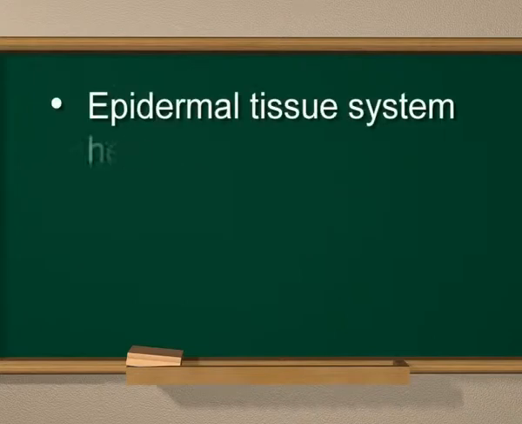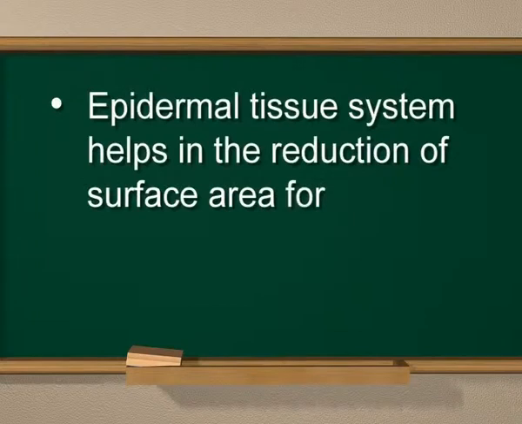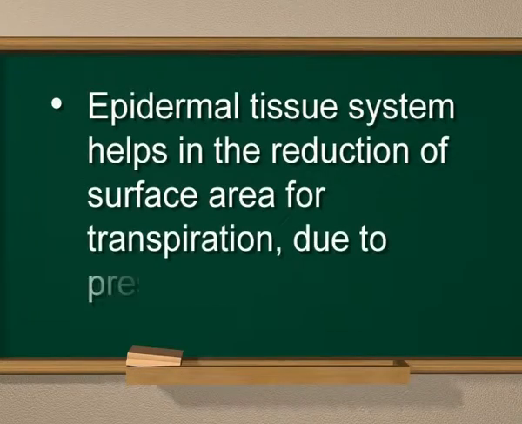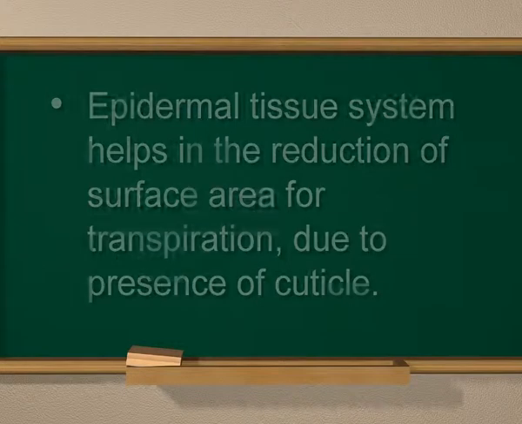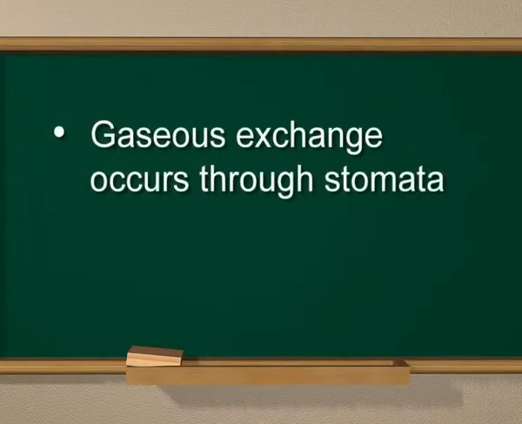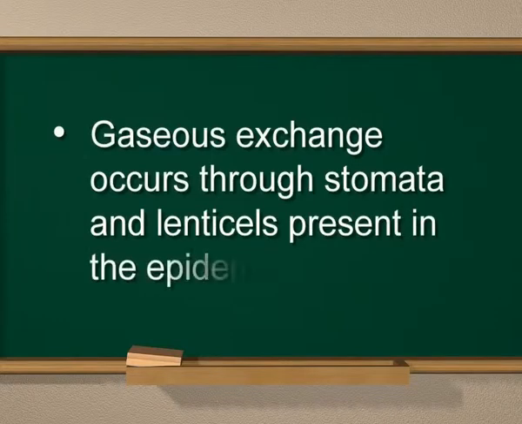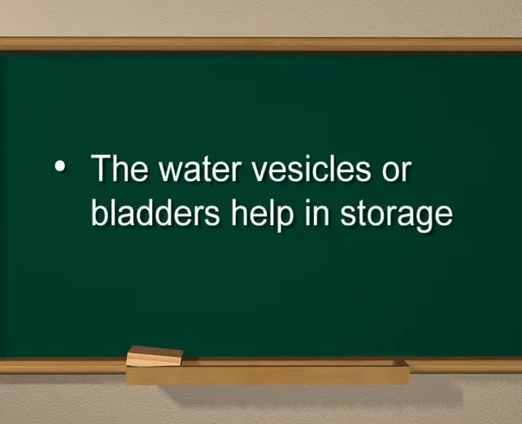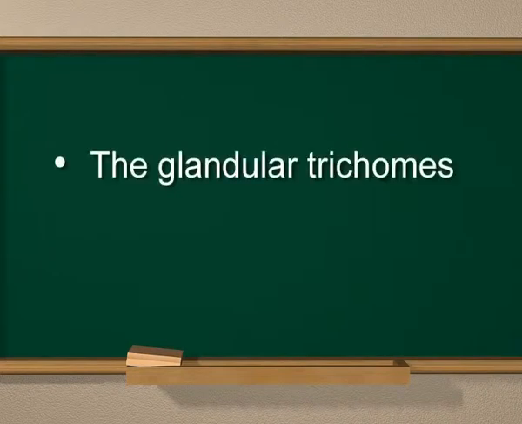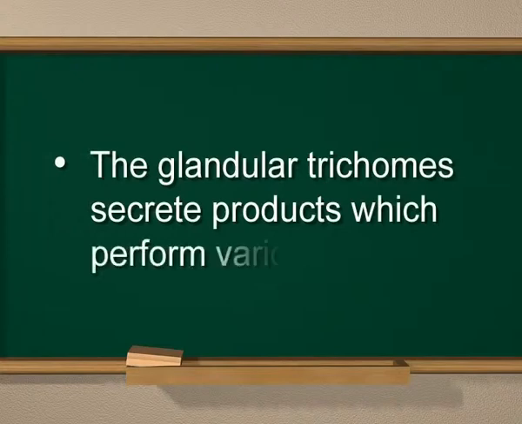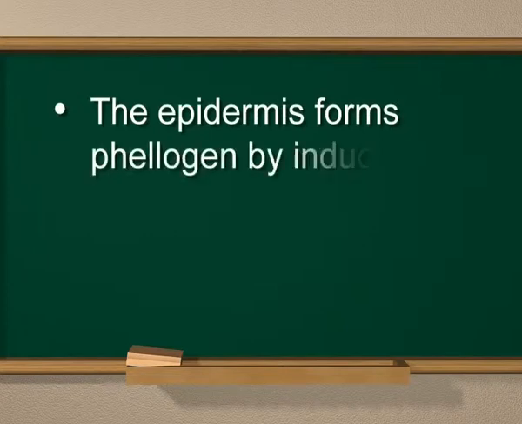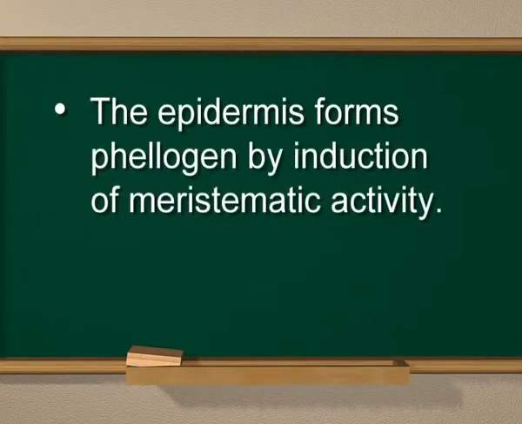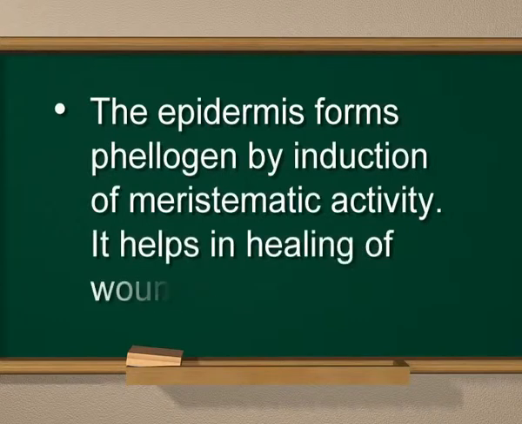Epidermal tissue system helps in the reduction of surface area for transpiration due to presence of cuticle. Gaseous exchange occurs through stomata and lenticels present in the epidermis. The water vesicles or bladders help in storage of water. The glandular trichomes secrete products which perform various functions. The epidermis forms phellogen by induction of meristematic activity. It helps in healing of wounds.